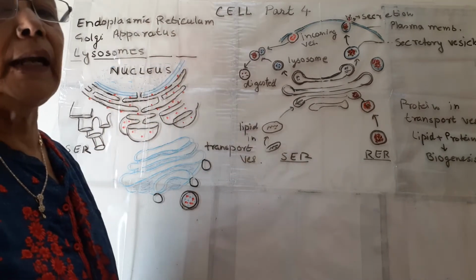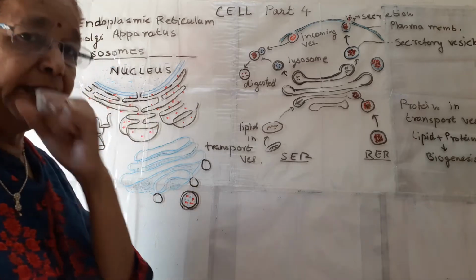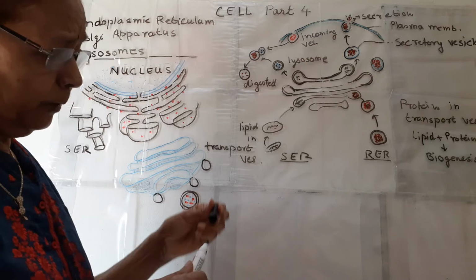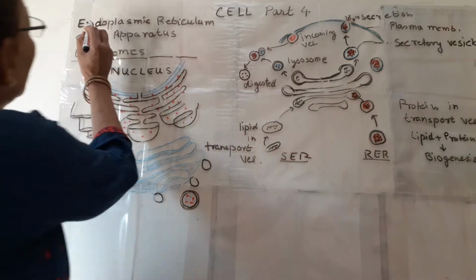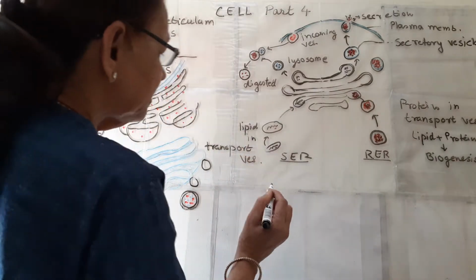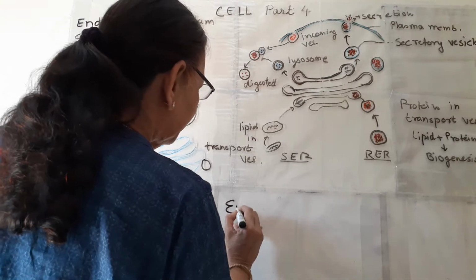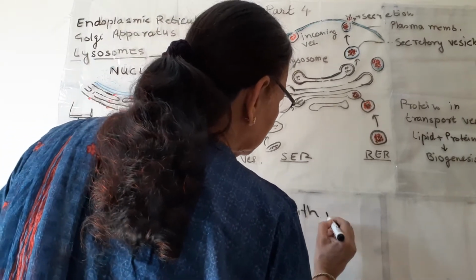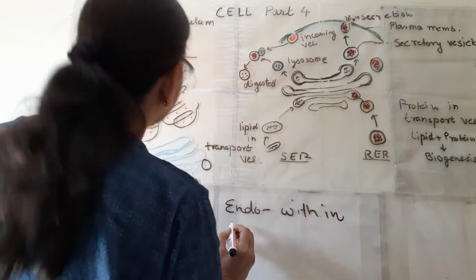So what is endoplasmic reticulum? As the name suggests, the meaning of the name endo. Endo means within or inside.